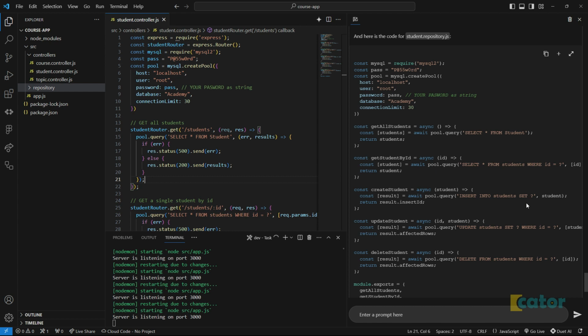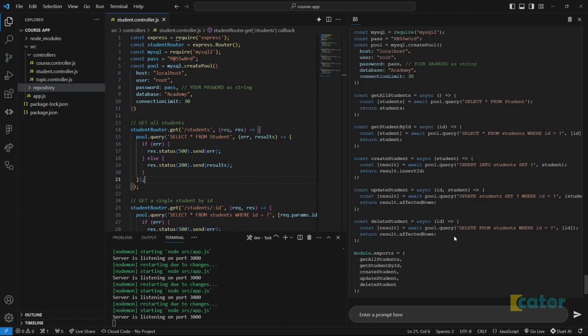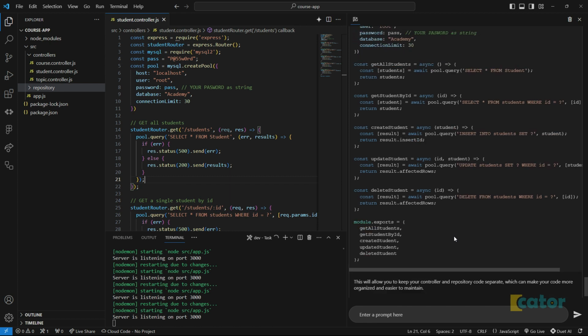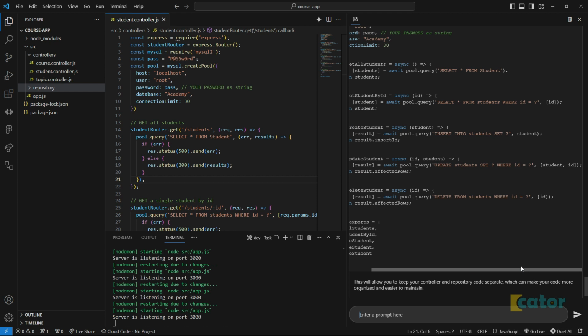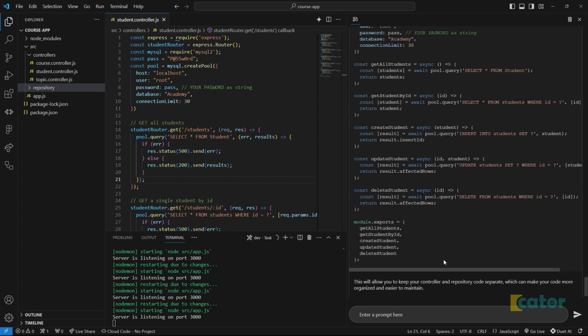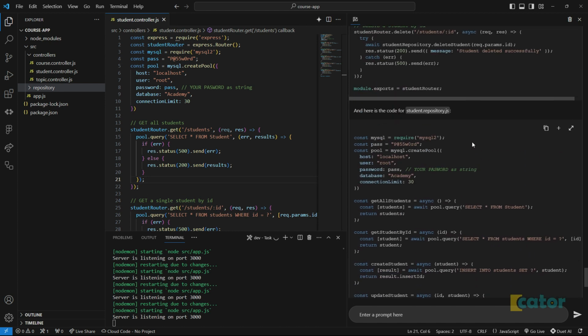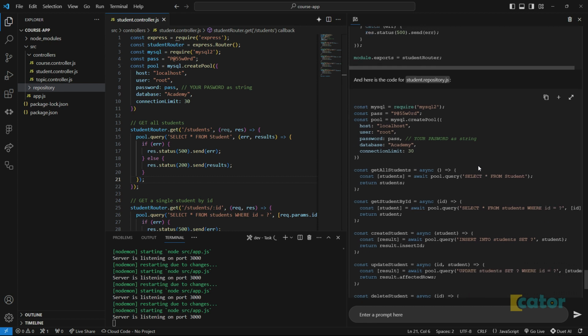Okay, so I'm just gonna go and copy this. I don't really need the affected rows to be the ones returned here. I actually need the results, because affected rows will just give me affected rows.